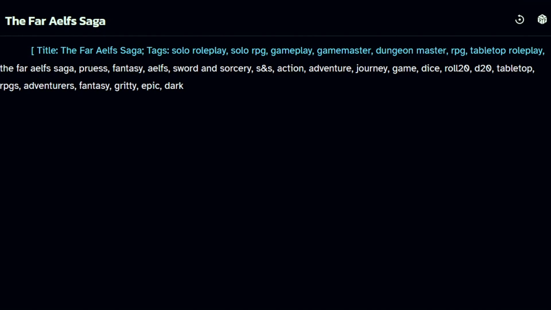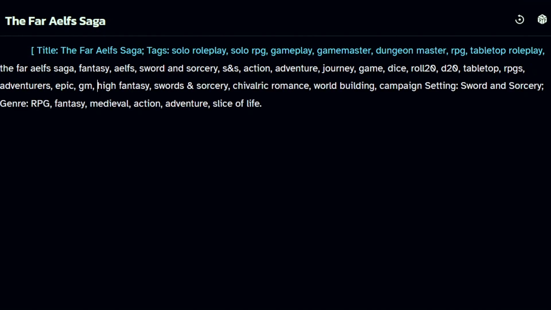I'm going to trim out some of the words here, and then I'm going to generate a few more times to see what else it gives me. I've generated a few more tags, and on its own, the AI gave me a setting, sword and sorcery, and a genre, RPG, fantasy, medieval, action, adventure, and slice of life. I actually like all of these, so I'm just going to keep it as is. To close off the brackets, I'm going to remove the final period, place a space, and the final bracket. And we now have some tags that give us a direction as to where we are going to go with this adventure.